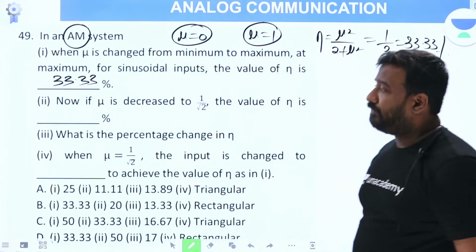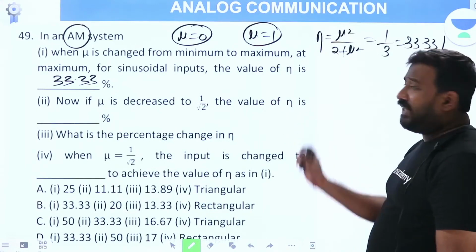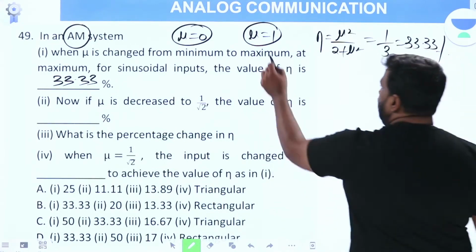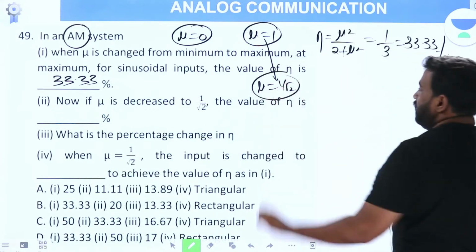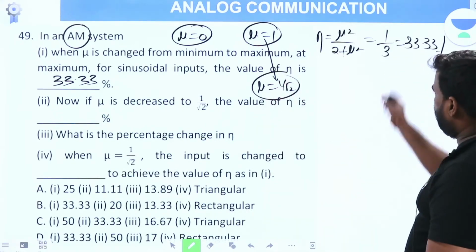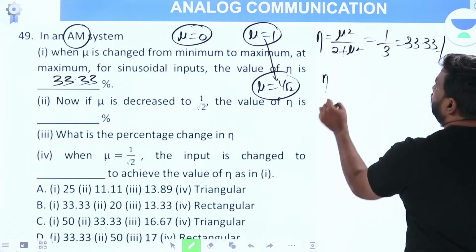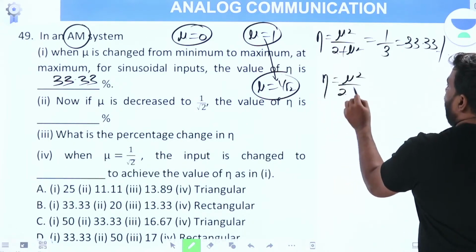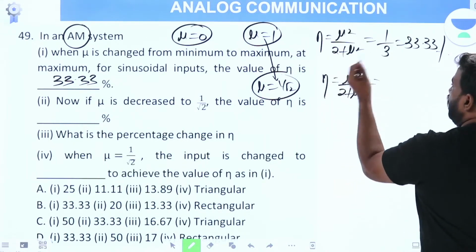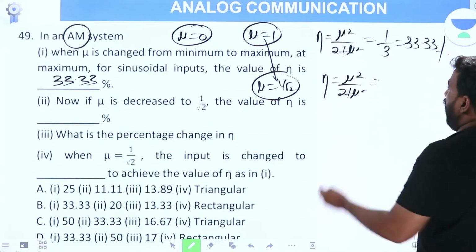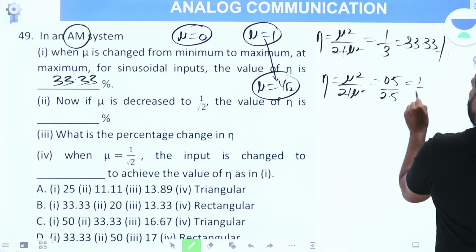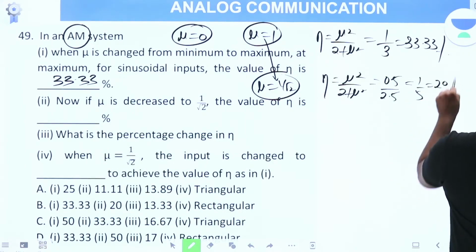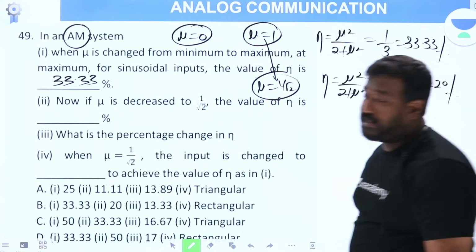Now, if mu is decreased from 1 to 1 by root 2, 0.707, the value of eta is, do the formula again. Eta is mu square by 2 plus mu square. Mu square, 1 by root 2 whole square, 1 by 2, 0.5. 0.5 by 2.5, 1 by 5, it is 20%.